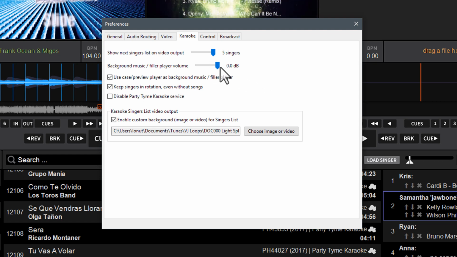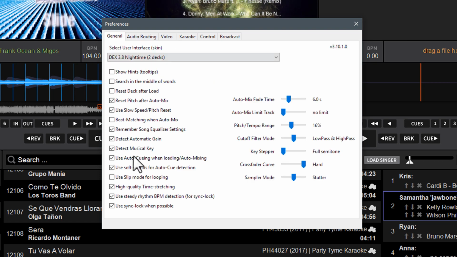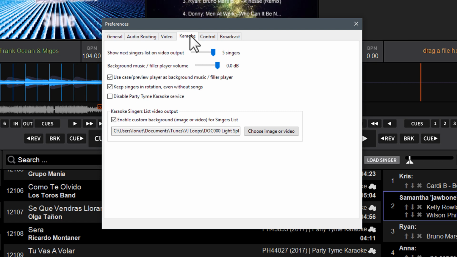And keep in mind, too, your Detect Automatic Gain settings do apply to the background filler music. That just means that if this is ticked under the General tab, Detect Automatic Gain, all tracks will play output at the same volume level or within a couple decibels of each other at worst. So under the Karaoke tab, once again, you have the setting for the independent control of the karaoke player volume or the background filler music player.